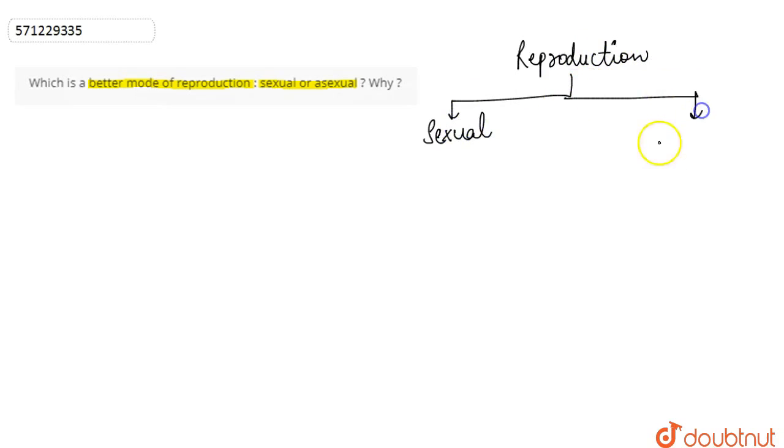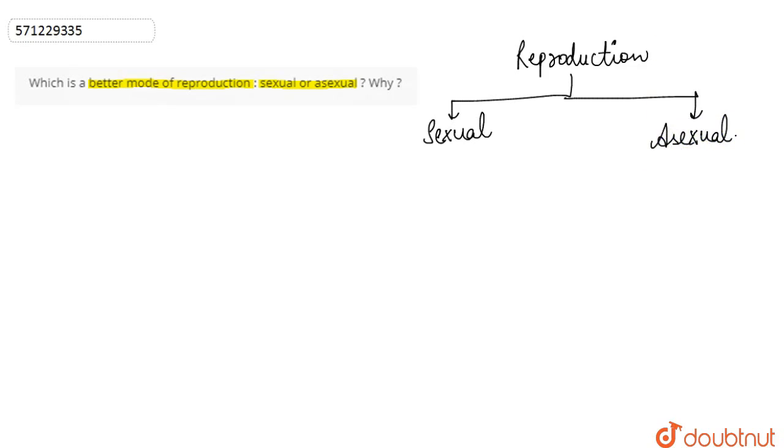If we talk about this question, we are asked which is a better mode of reproduction, sexual or asexual, and why. So basically we have two modes of reproduction: number one is the sexual mode of reproduction and the other one is the asexual mode of reproduction.